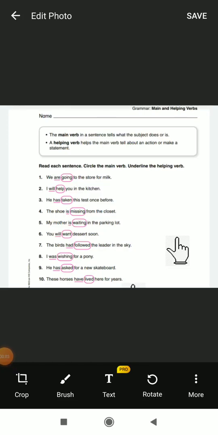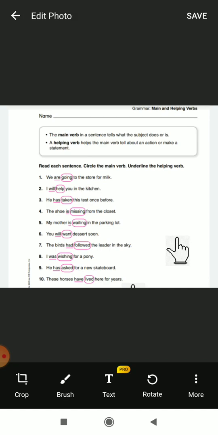Yes dear student, we already learned about the main verb and auxiliary verb. Yes or no? So in today's class we are going to take a revision about it. Here some sentences are there. One by one, we will find out which is the main verb and which is the auxiliary verb in these sentences.